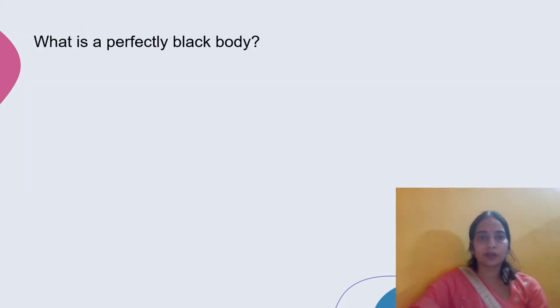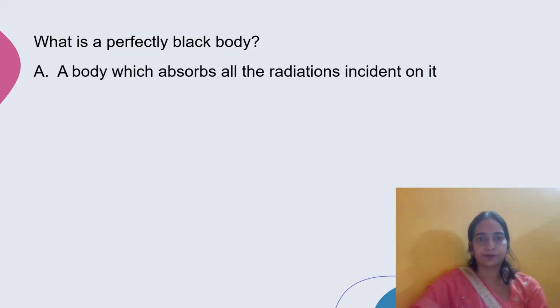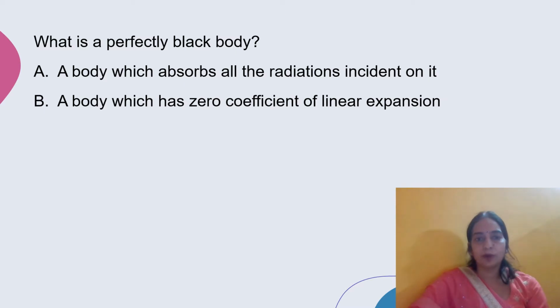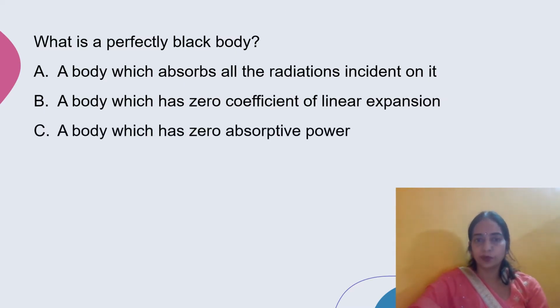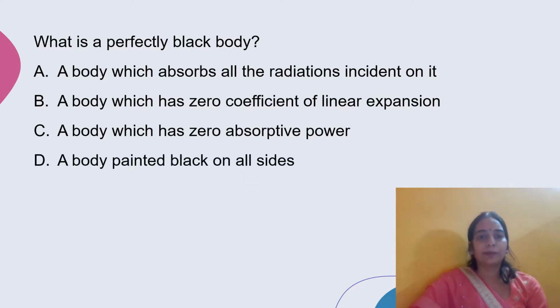The question is, what is a perfectly black body? A body which absorbs all radiation incident on it. A body which has zero coefficient of linear expansion. A body which has zero absorptive power. A body painted black on all sides. A body which absorbs all radiation incident on it is known as a perfectly black body, and it emits radiation when it is heated. So option A is the correct option. A body which absorbs all radiation incident on it.